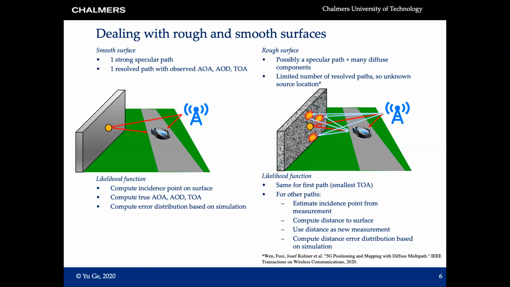So we estimate the incidence points from the measurement, compute the distance to the surface, and use this as the new measurement. Ideally, it should be zero, but due to some error and interpath interferences, it is not zero. And then we can compute the distance error distribution based on the simulation.